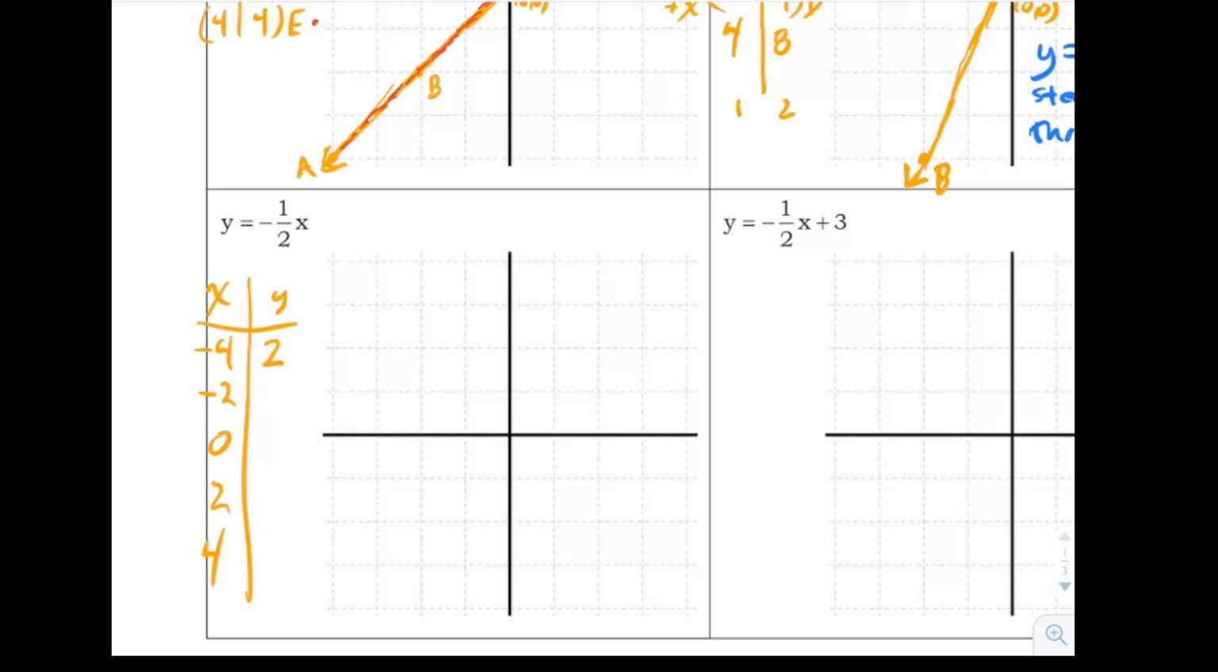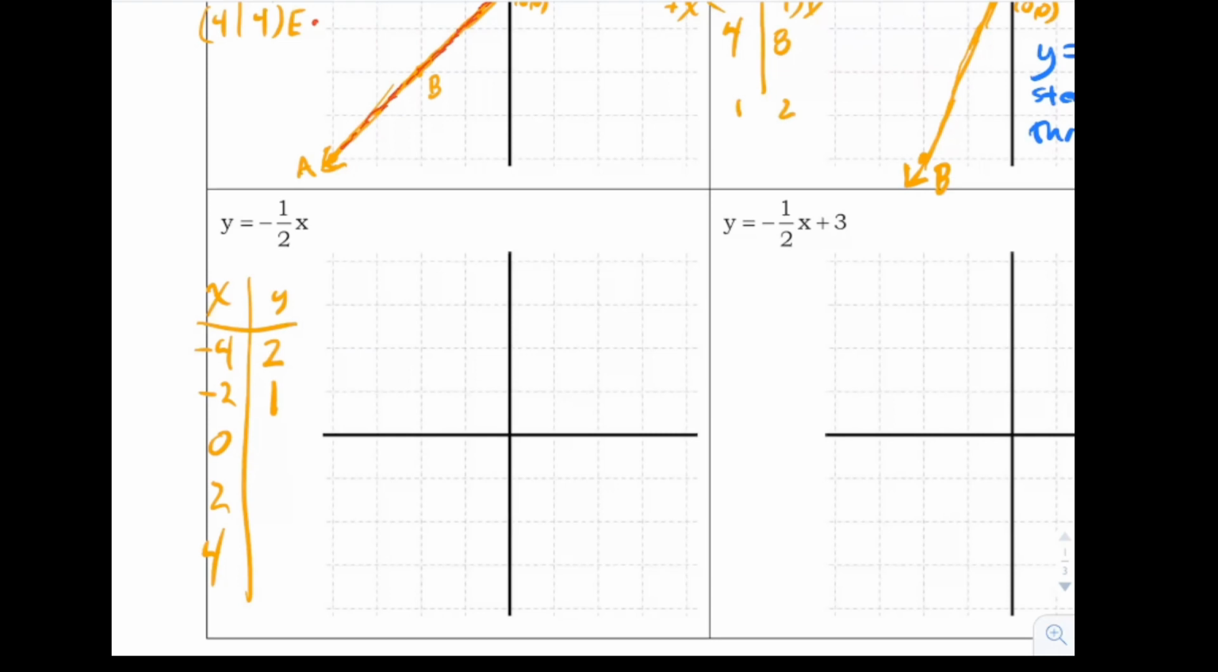And then you plug in again. You say, now I'm going to plug in x equals negative 2 right there. So that's going to be a negative 1/2 multiplying a negative 2. Negative times negative is positive, and half of 2 is 1. Cool.